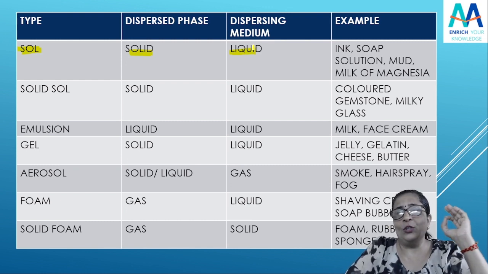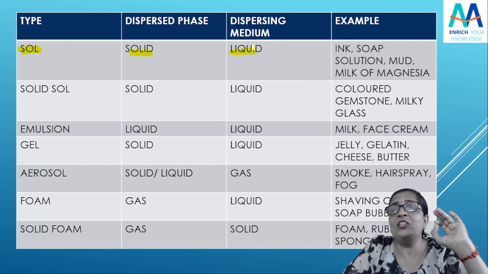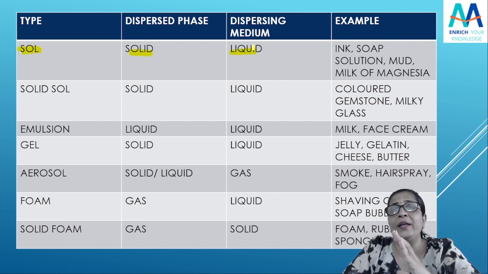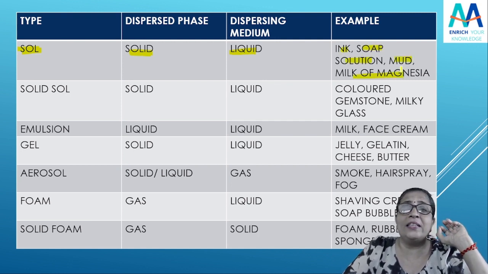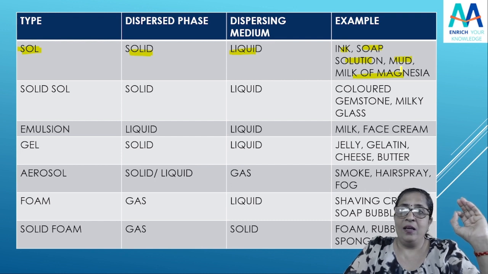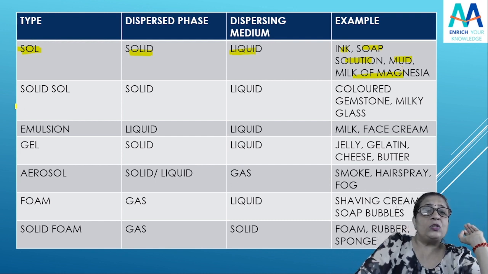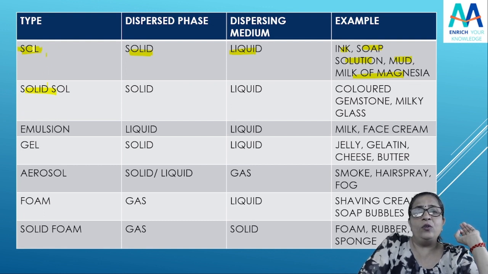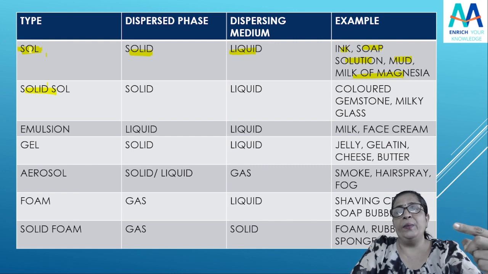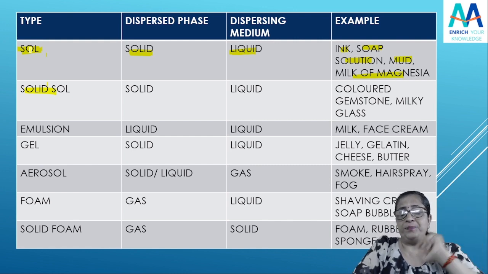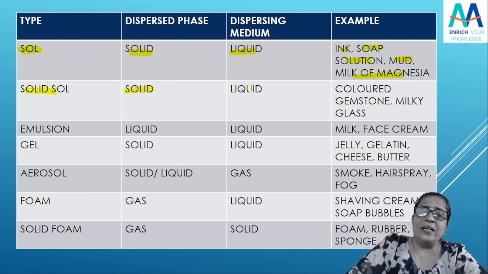आप एग्जाम्पल सोच लो, what could be the example? Very small particles in a liquid medium. So soap solution is there, ink is there, mud is there, milk of magnesia. These all are examples of sol. Okay. Then if I talk about solid sol. Now what is the difference between this? If I am saying only sol, a solid is dispersed into a liquid medium. In solid sol, both solute and solvent.